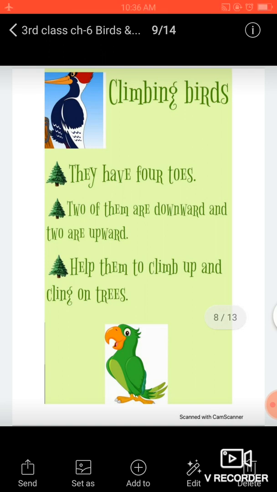This is about climbing birds. They can make a strong hold on the tree's bark when they are moving upside, so that they can move easily and do not fall off the tree.